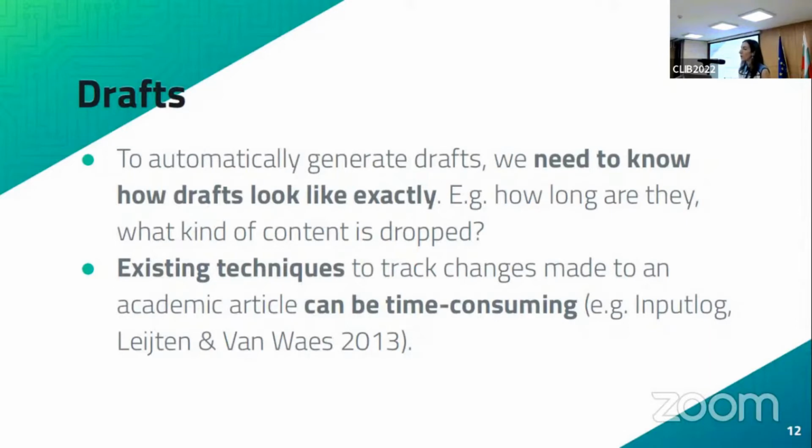But the question is, what do drafts look like exactly? We have an understanding of how we write drafts personally, and the kind of revisions that we make to a draft to make it into a finished paper, but that does not mean that everybody writes drafts the same way. So there's got to be some kind of individual variation that we were interested in exploring. For example, how much shorter is a draft with respect to the finished paper? What kind of content is present in a draft that is not present in the finished paper, and vice versa?